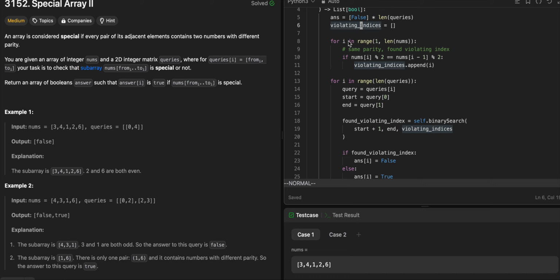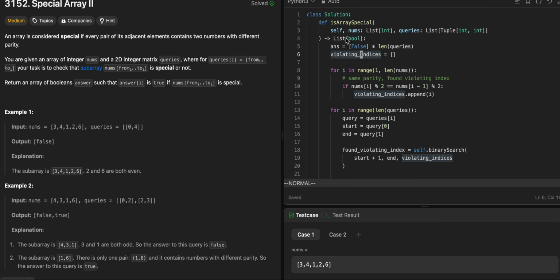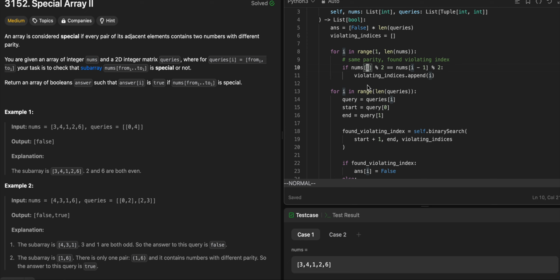If there exists one, then this query has to be invalid. If none exists, then this query is special, it works. So the first thing that happens is it loops over the numbers and appends the violating indexes, the ones that break the rule, so they're either both even or both odd consecutively.